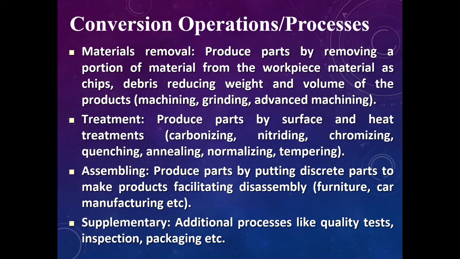Normally we put the product, for example, in the CNC machine and remove some material, which becomes chips or debris, reducing the weight or volume of the product, and then we get the final product after several material removal processes. Examples are machining, grinding, milling and advanced machining. That is all material removal process.